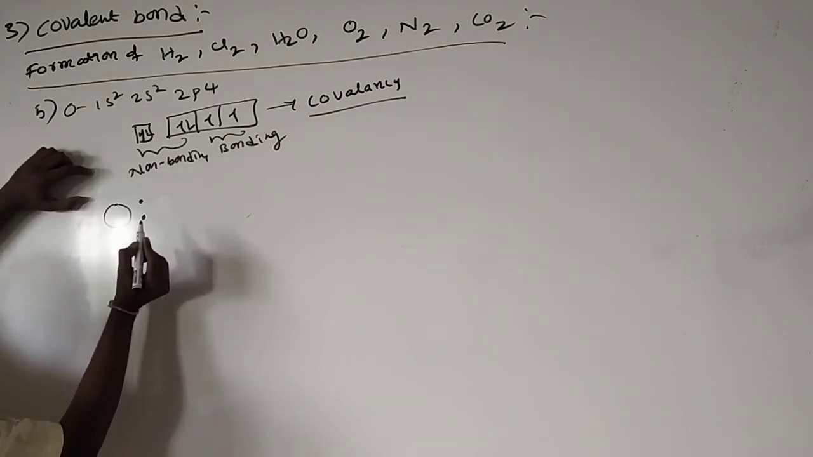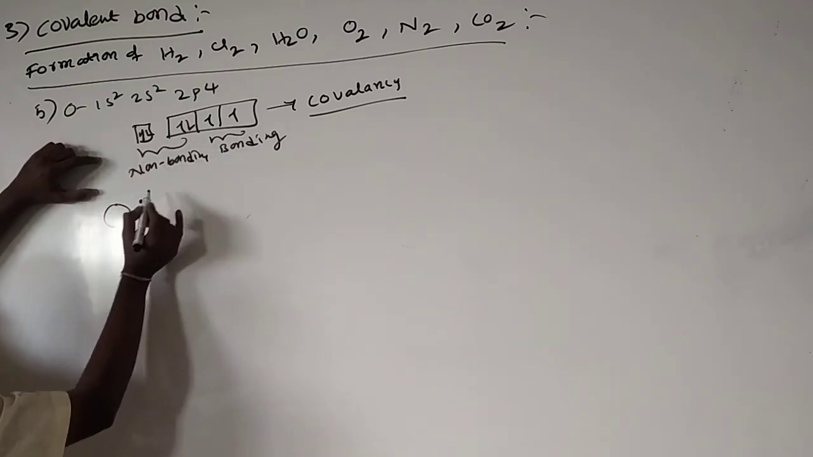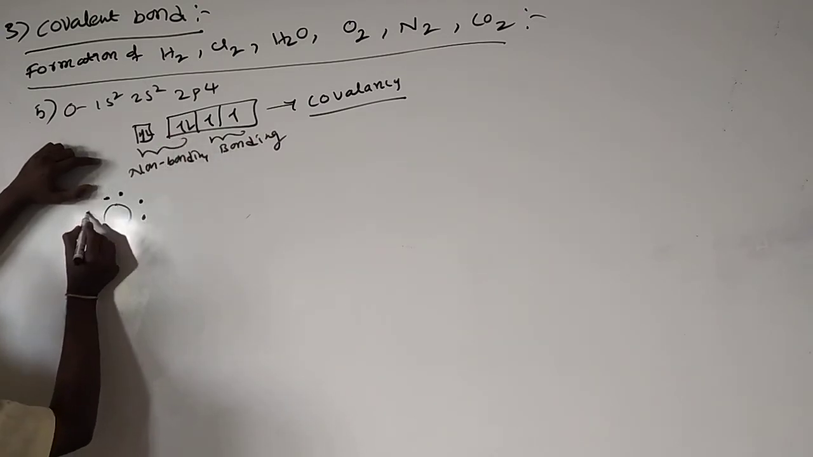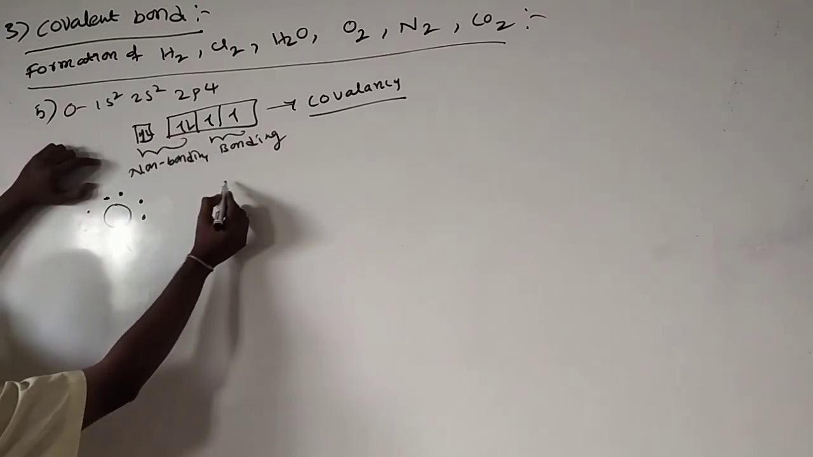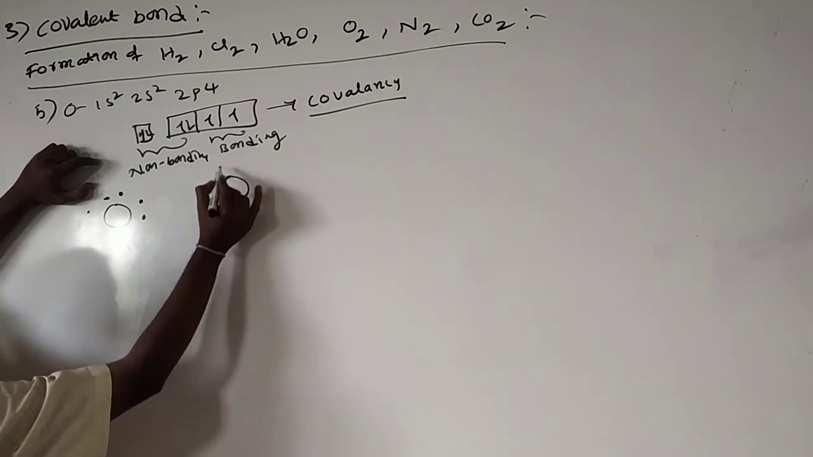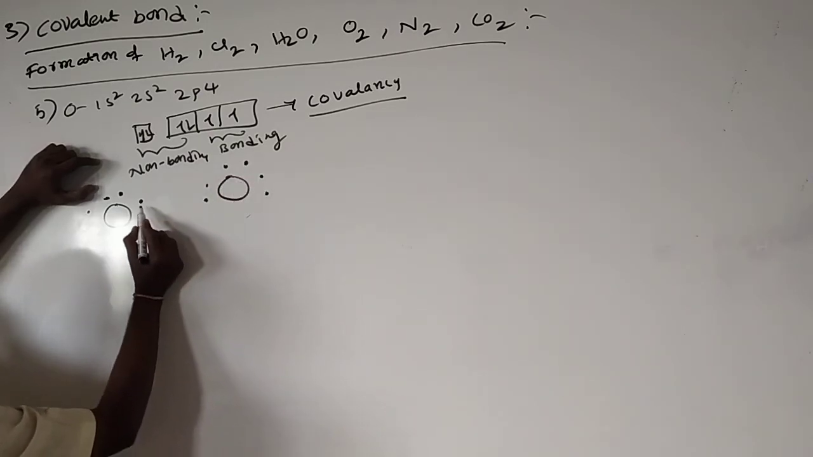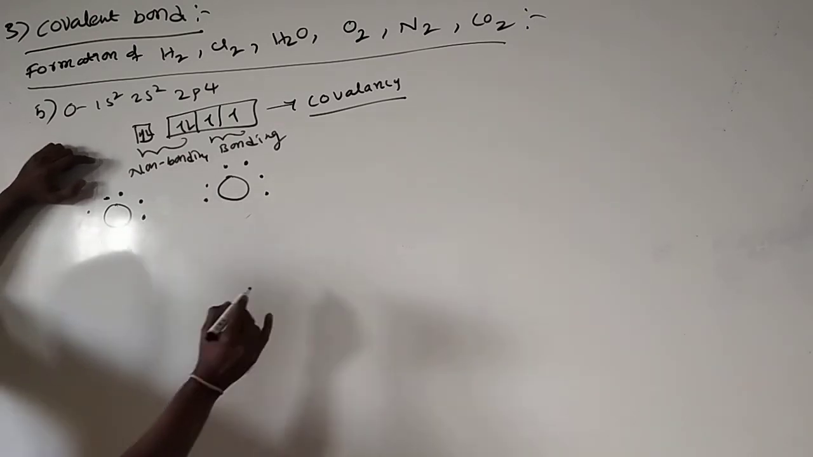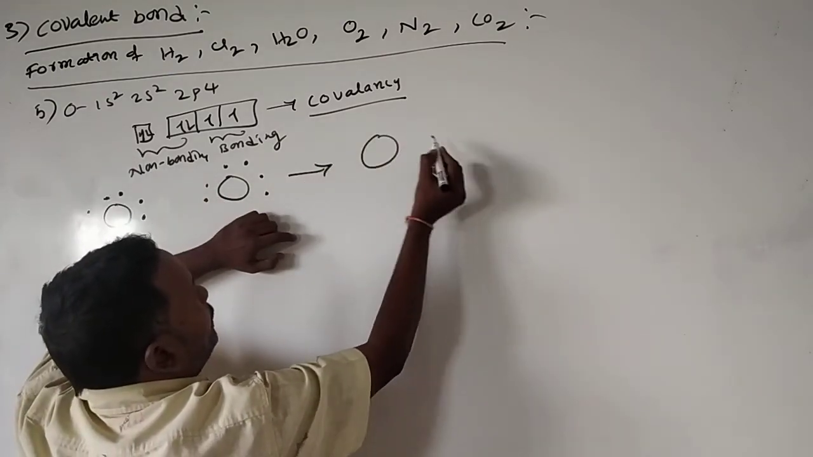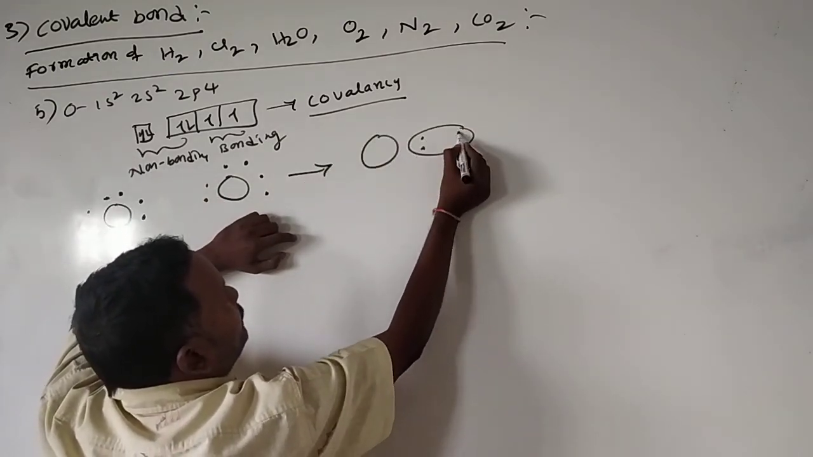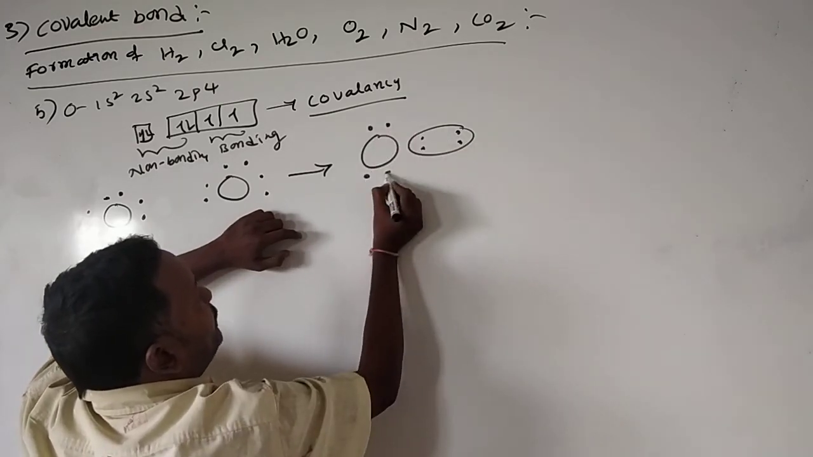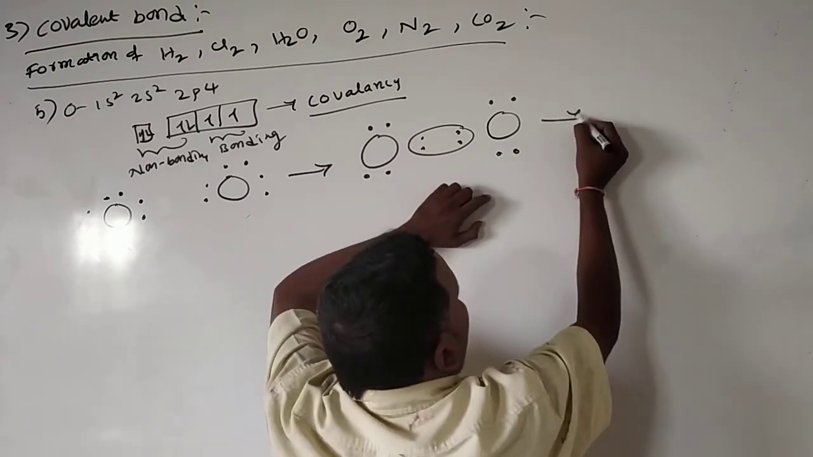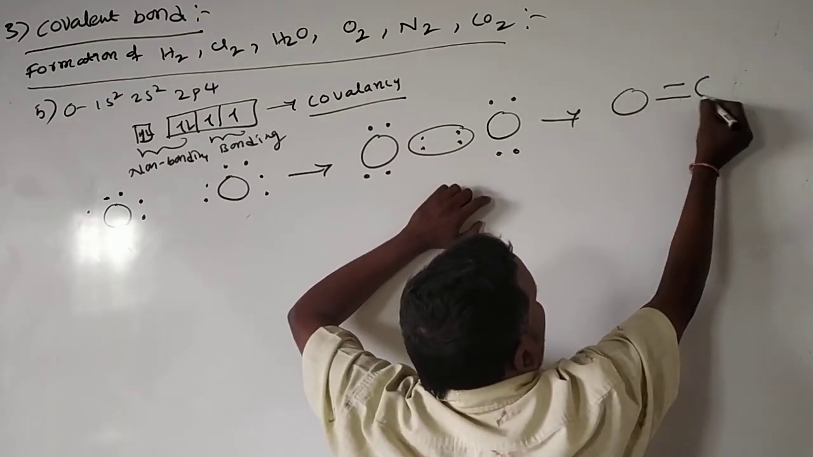Here we have 2s2, 2p4. Here these 2 electrons, one pair of this one, one pair of this one, and one more oxygen is there. These are Lewis dot structures. Oxygen donates 2 electrons to another oxygen, and the other oxygen donates 2 electrons to this oxygen. It forms like this, 2 electrons, 2 electrons. Here a lone pair of electrons, here a lone pair. And what happens here? Oxygen, double bond, oxygen.